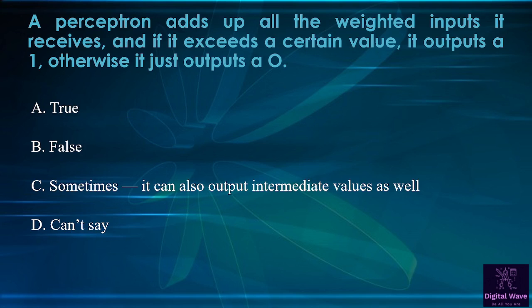Next question is, a perceptron adds up all the weighted inputs it received, and if it exceeds a certain value it outputs 1, otherwise it just outputs a 0. So options available here, first is true, second is false, third is sometime it can also output intermediate values as well, and the last one is cannot say. So right answer will be true.